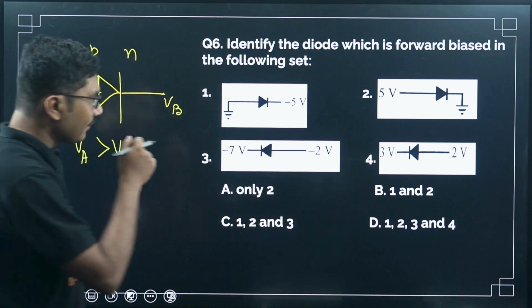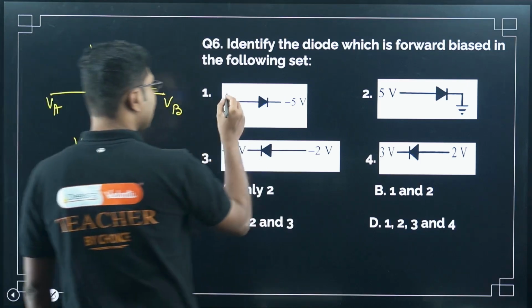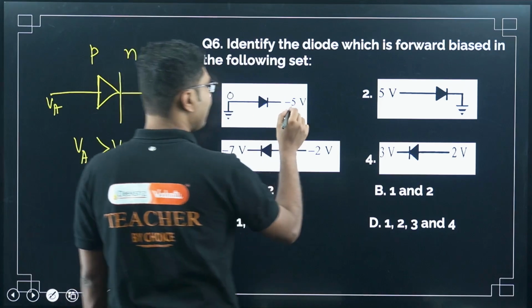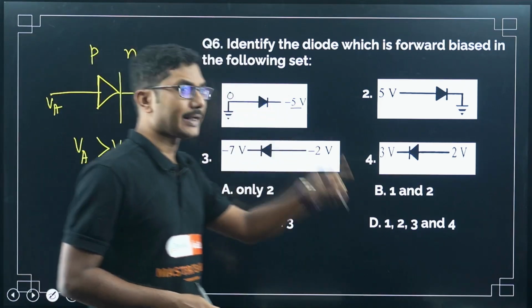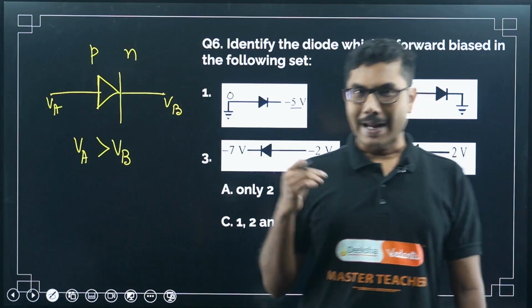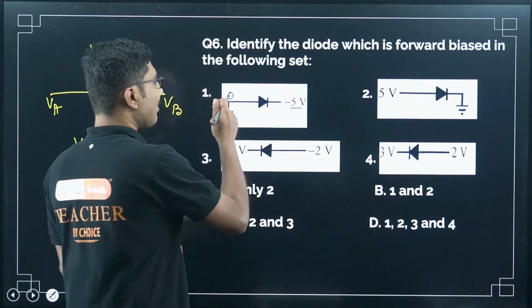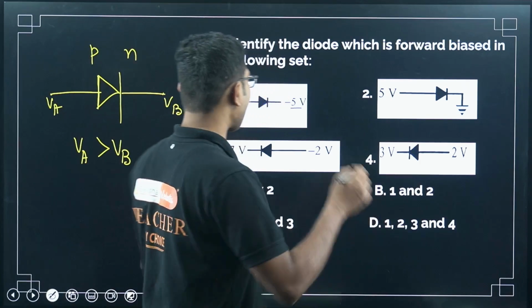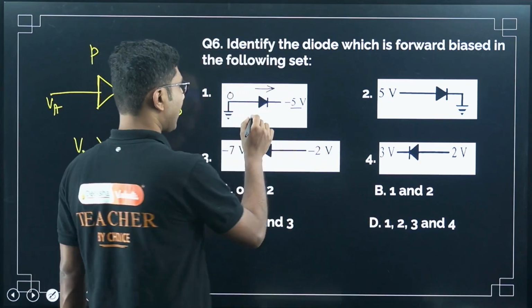Now if you see the first case, what is VA? VA is 0, and VB is -5. Now which one is greater? 0 is greater or -5 is greater? -5 is less than 0. Numerically -5 is less than 0, so VA is greater than VB, the diode is forward biased, so current will flow. So this is forward biased.